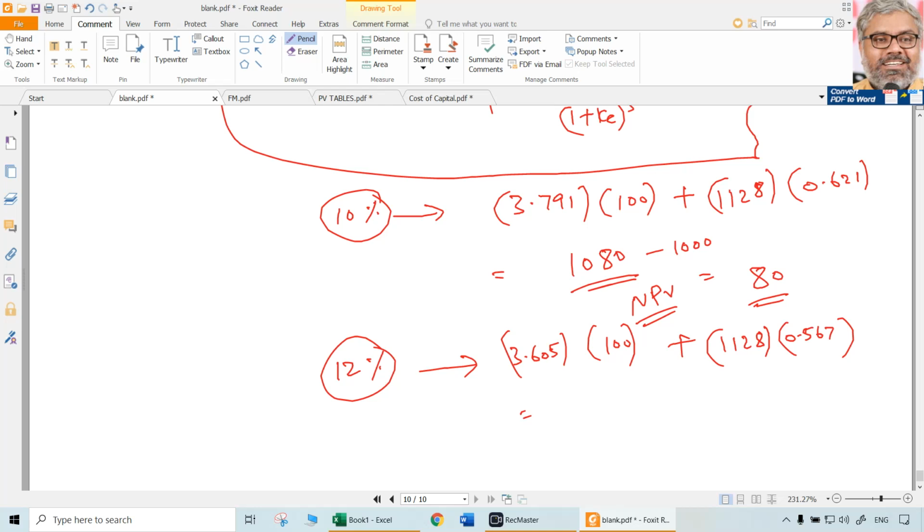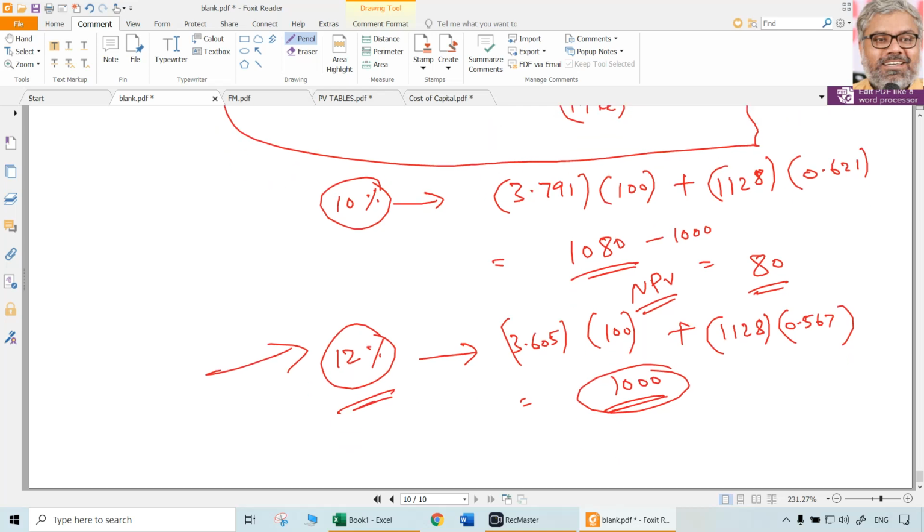Let us see this. 3.605 multiplied with 100. Keep it aside. 1128 multiplied with 0.567. Add to that. It is coming exactly 1000. So now we have it. 12% is the realized yield.